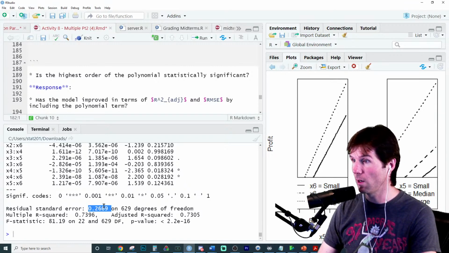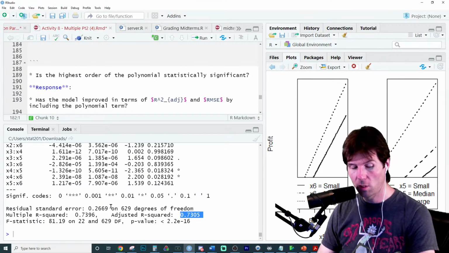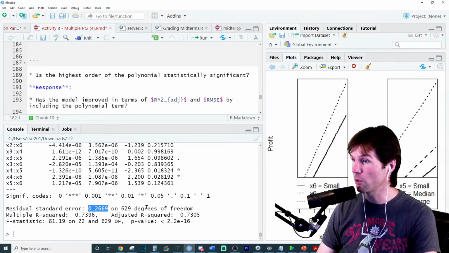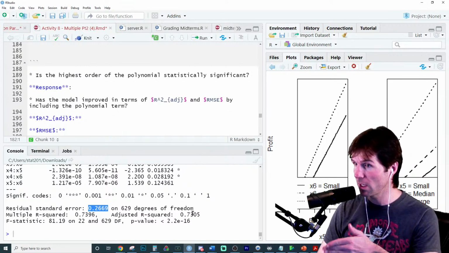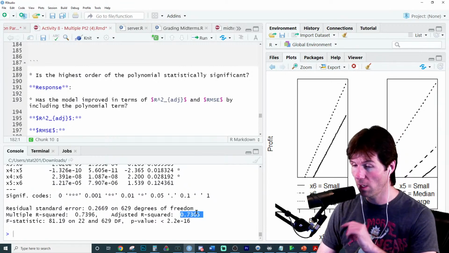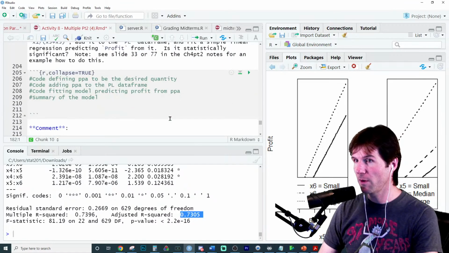So the RMSE, the typical miss, has decreased, excuse me. The R-squared adjusted has increased. You want these to go up, especially R-squared adjusted. You want your RMSE, your typical miss, to go down. So the model is missing less on average, and the model is doing better comparatively on a fair comparison via R-squared adjusted. Make sure to use R-squared adjusted. Very important right there.